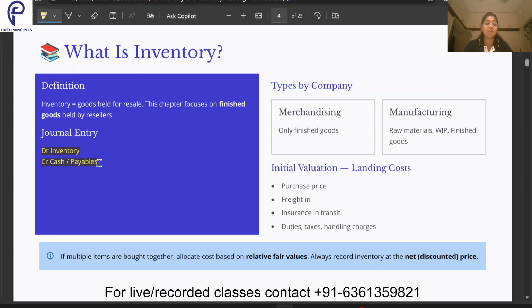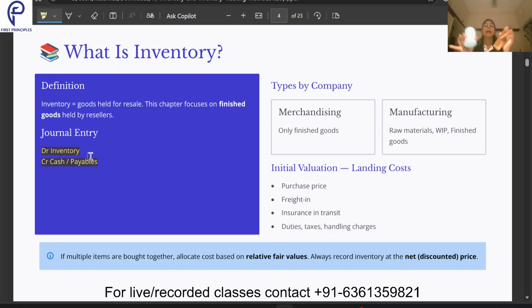So if multiple items are bought together, allocate cost based on relative fair values. Always record inventory at the net discounted price. What this line is saying is, suppose I have a shop where I sell multiple items. Suppose I sell this comb and this body lotion, and I'm buying these two items from the same vendor.